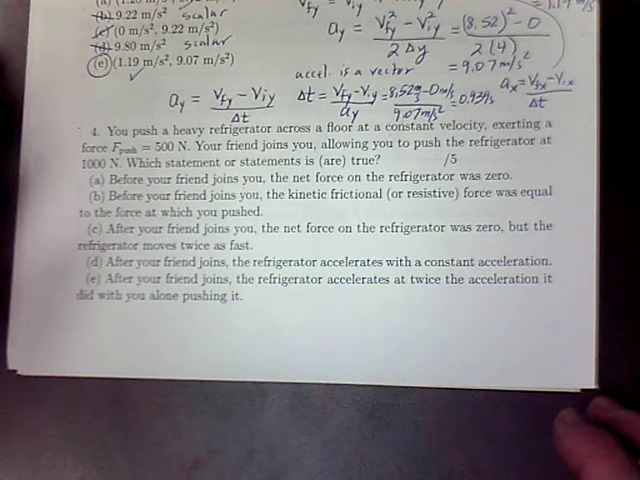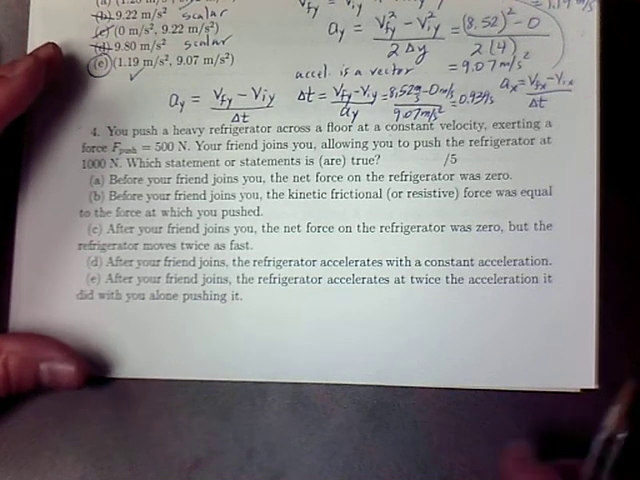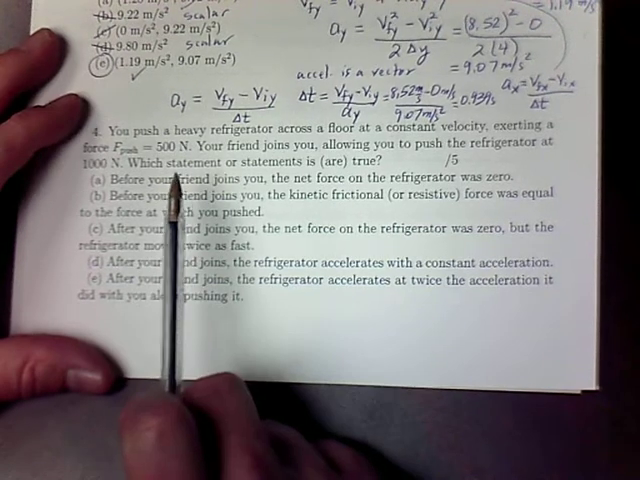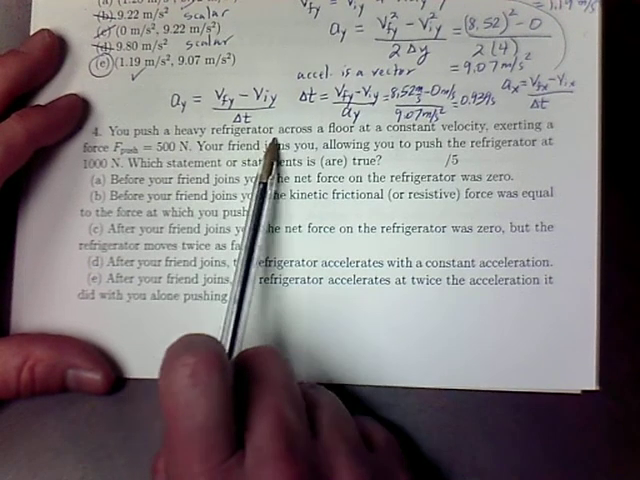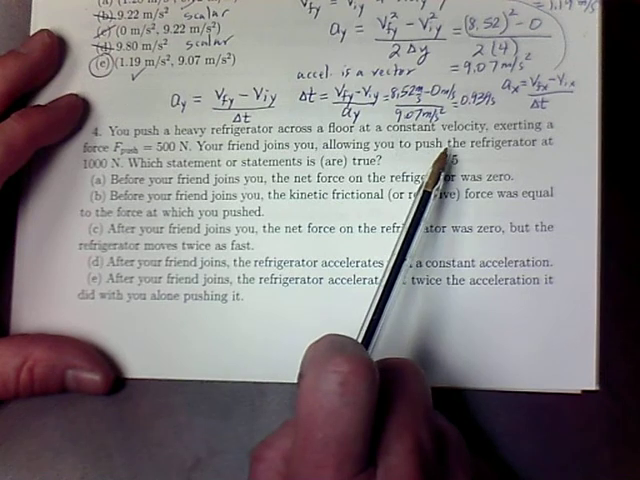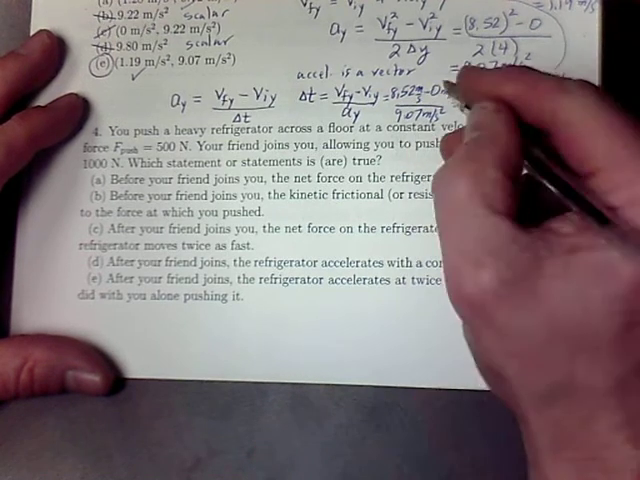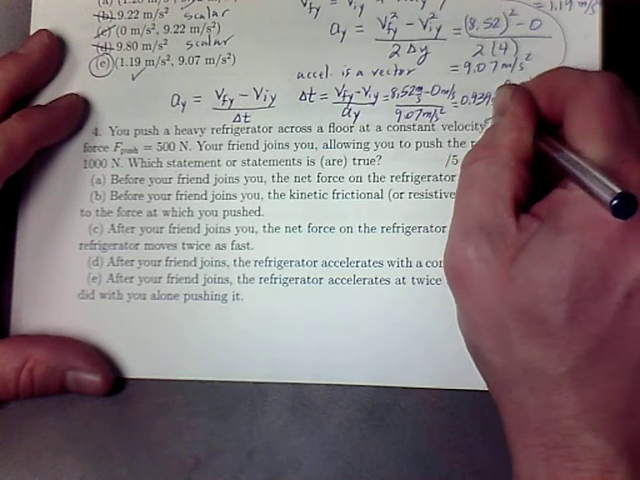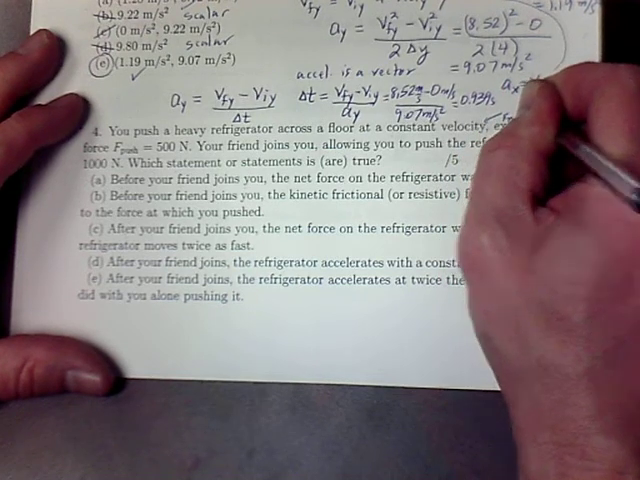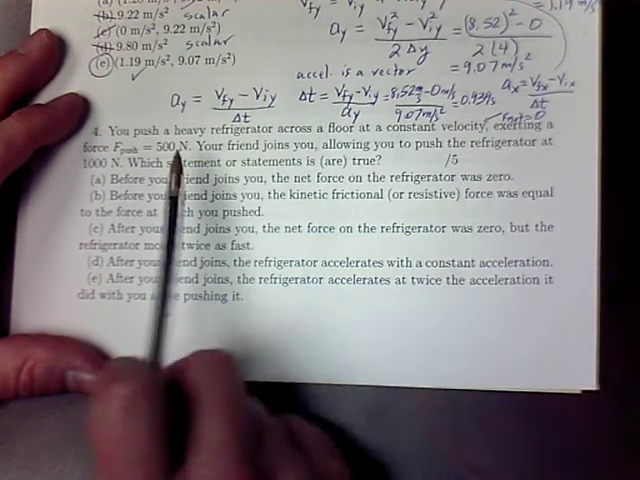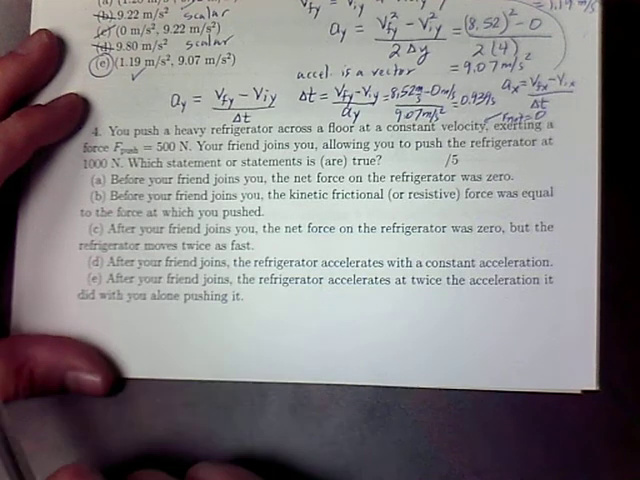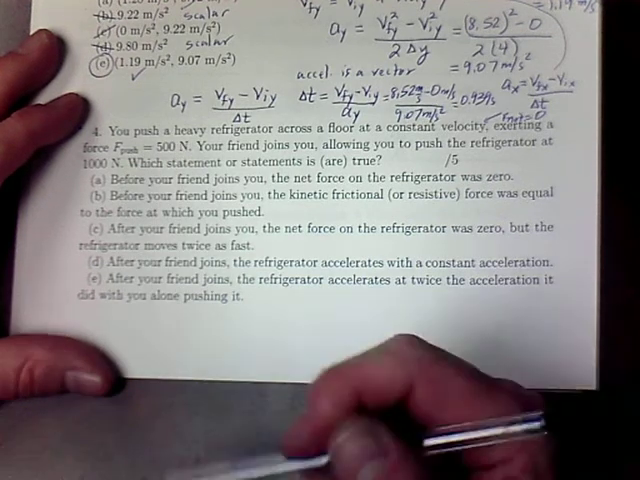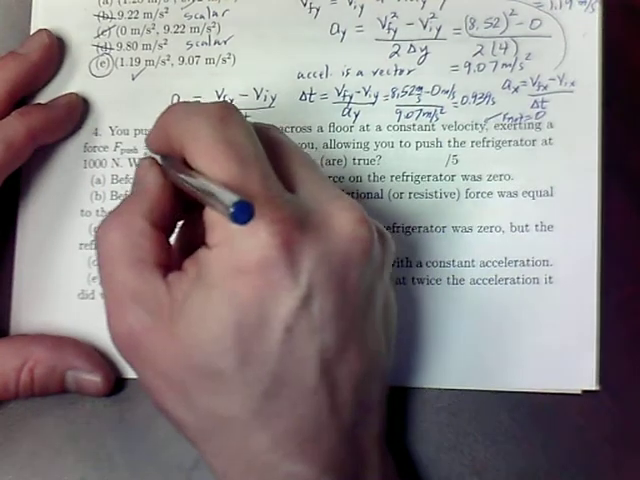In the final multiple choice question, question 4, we see that we push a heavy refrigerator across a floor at constant velocity. So that means that there's no net force. And yet we're pushing with 500 newtons. So that must mean that there's something opposing that push.